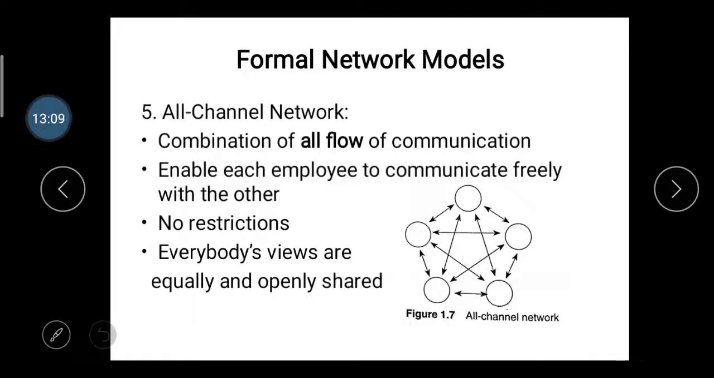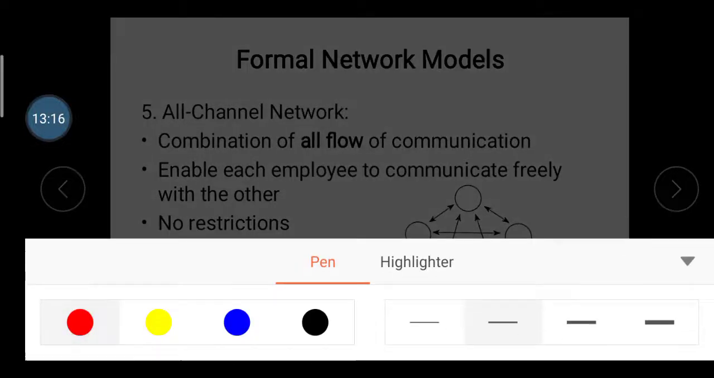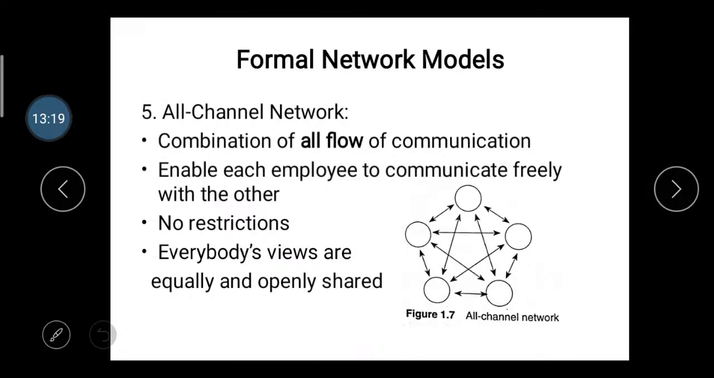Here is the diagram of this all channel network. In this network you can see the horizontal communication flow and the vertical communication flow, and all of them are internally connected to each other, so they can also follow the diagonal flow. That is why we call this the all channel network.